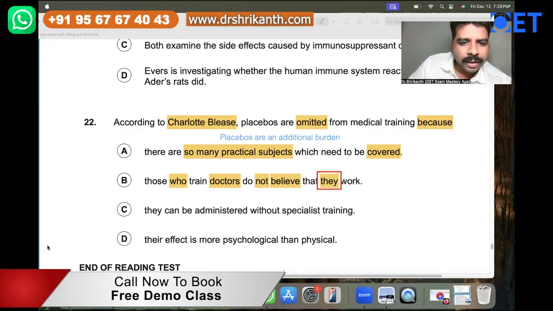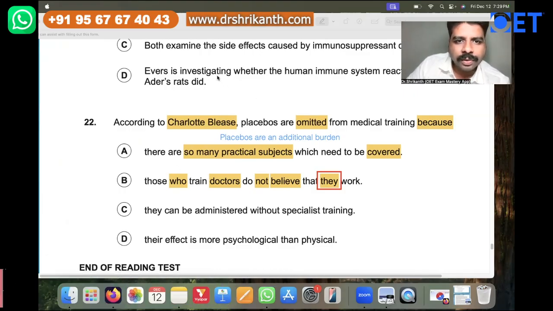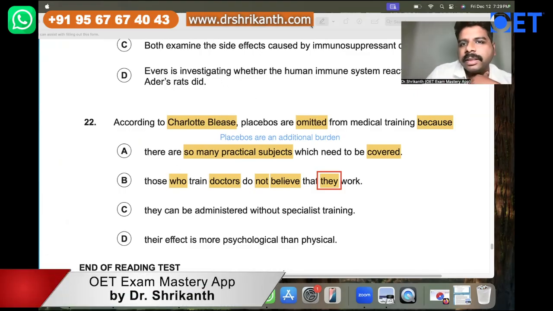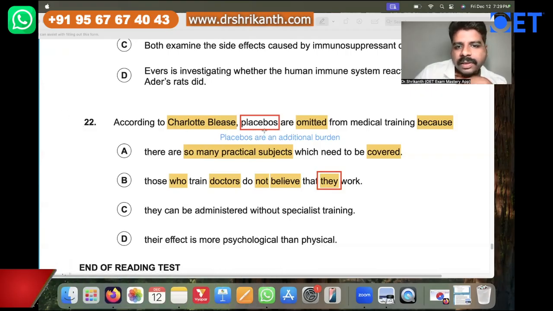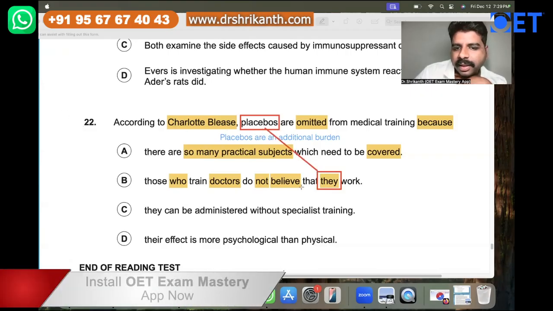All right, so Reena got the answer. Reena has helped Rosina here. So the they is referring to the placebos. You should be able to make the right connections here. The professors are saying that they believe placebos don't work.